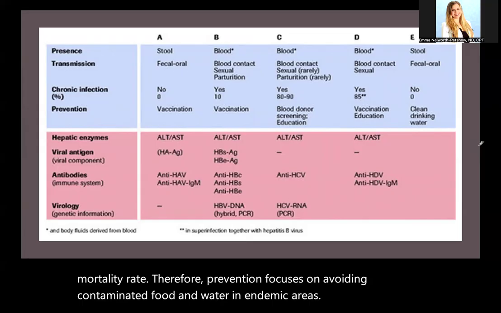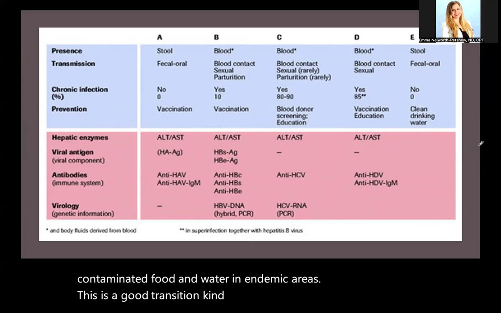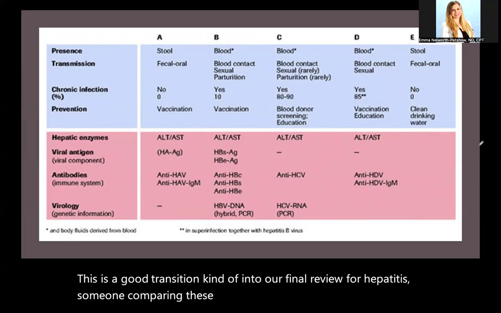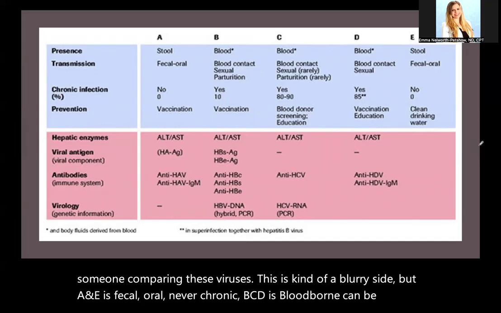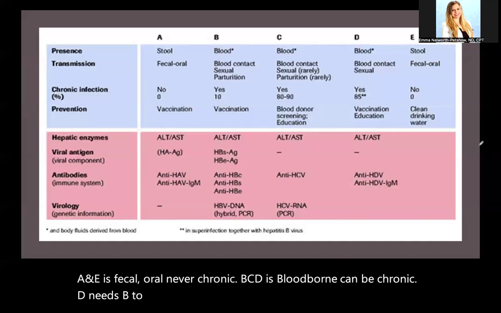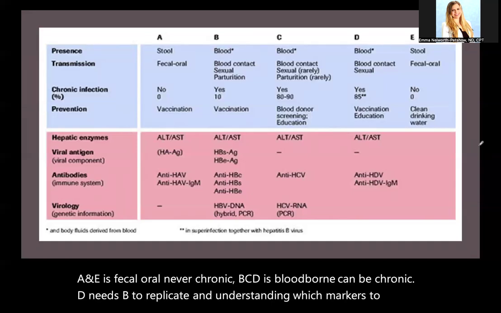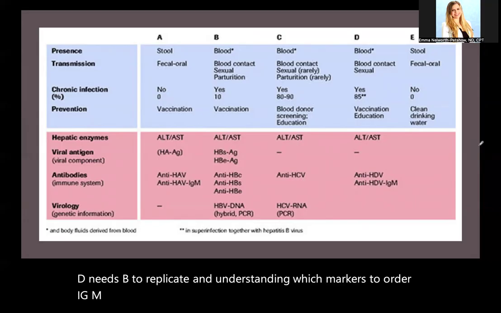So this is a good transition into our final review for hepatitis. When comparing these viruses, this is a blurry slide, but A and E is fecal-oral, never chronic. B, C, D is bloodborne, can be chronic. D needs B to replicate, and understanding which markers to order, IgM, IgG, HBsAg, HBeAg, viral load, etc., is essential to diagnose and to monitor.